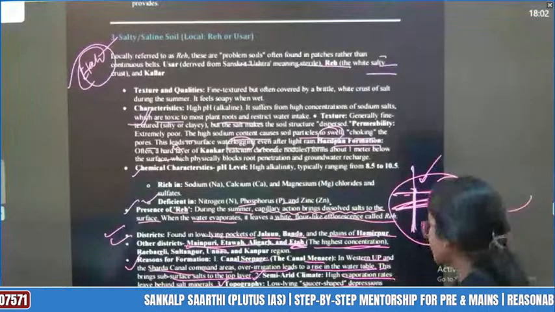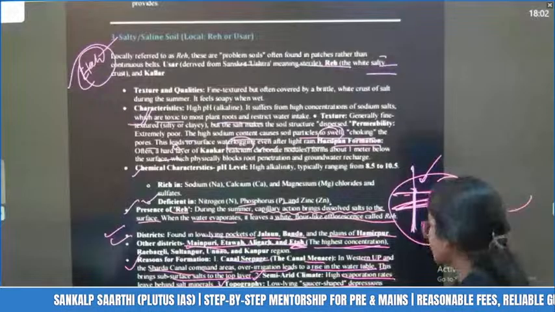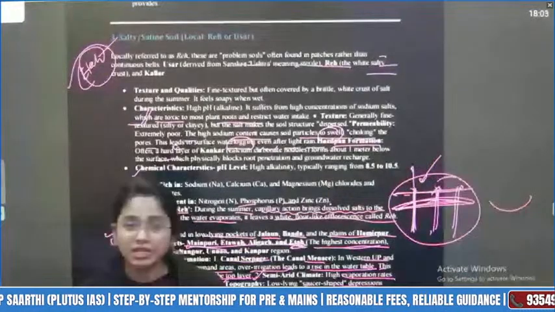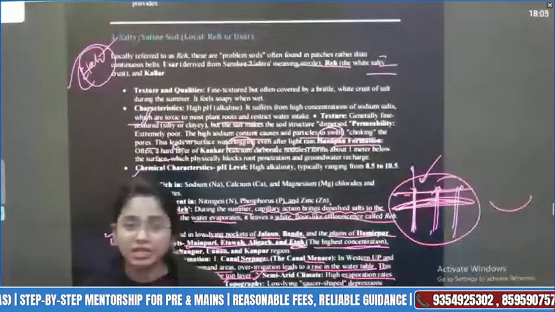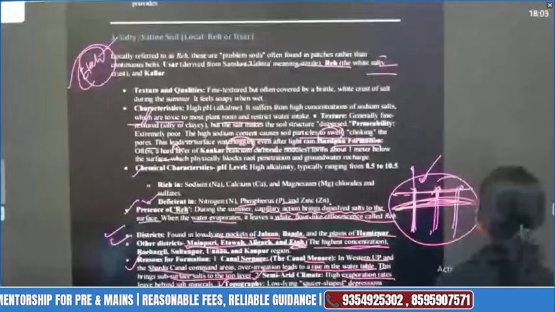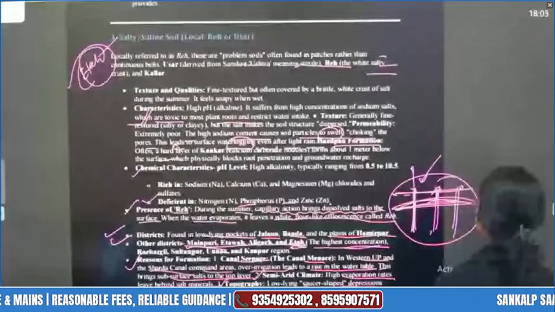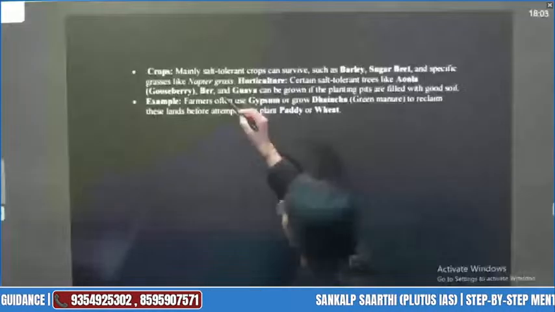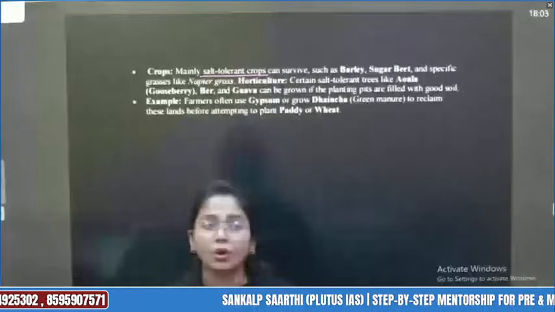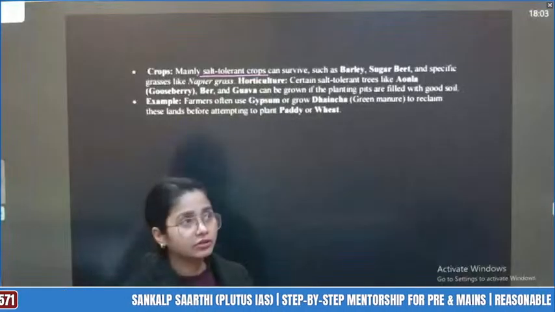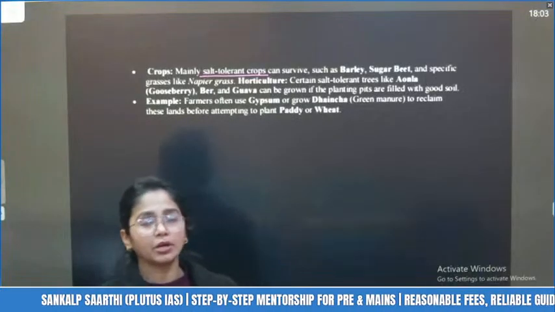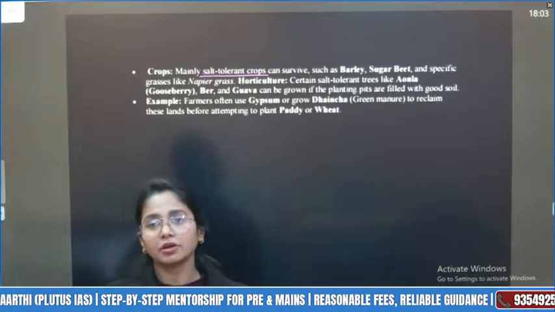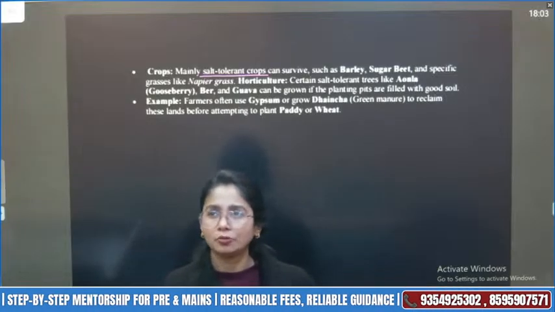So in that sandy soil we have talked about the best drainage, and in that saline soil we have noticed the poor drainage. Which crops should mainly be grown? Salt tolerant crops. Guys, please connect this point here with wetlands also. In your UP, after Tamil Nadu, the maximum, I think Tamil Nadu is the first ranker where the maximum number of wetlands are found. I think the order might have got mixed up a bit.